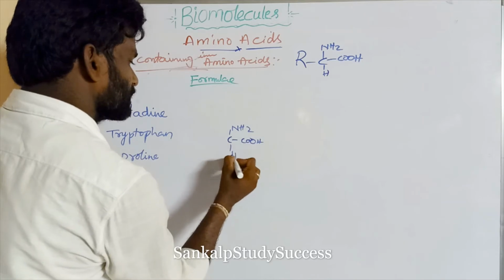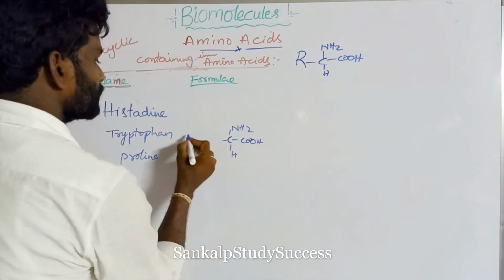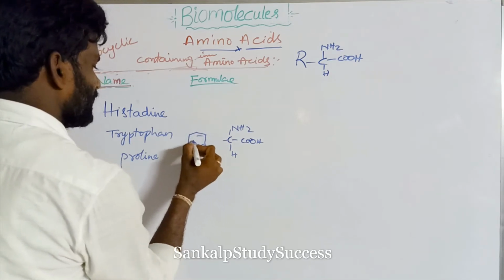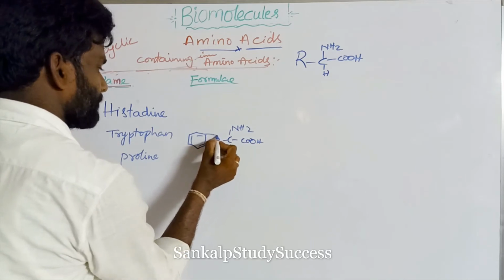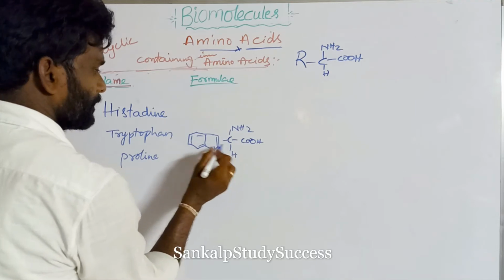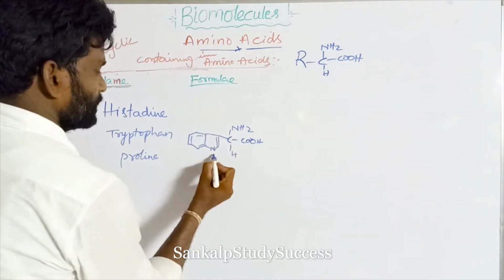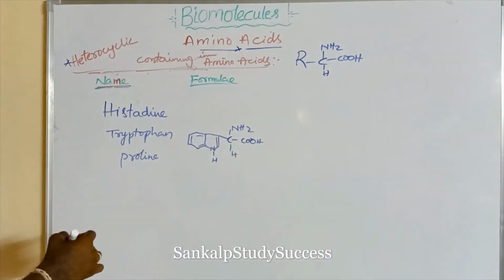NH2, H. So this contains a heterocyclic ring, like indole. This carbon is linked with this. So this is indole. Which amino acid contains the indole ring?